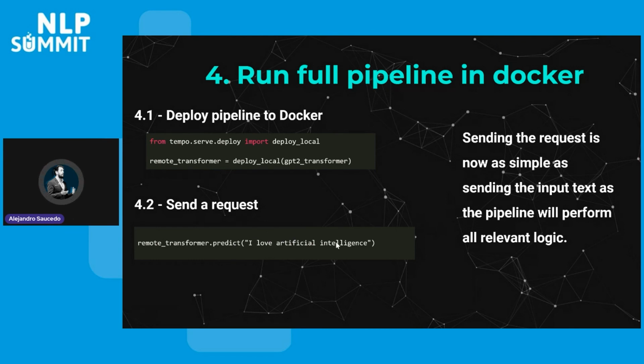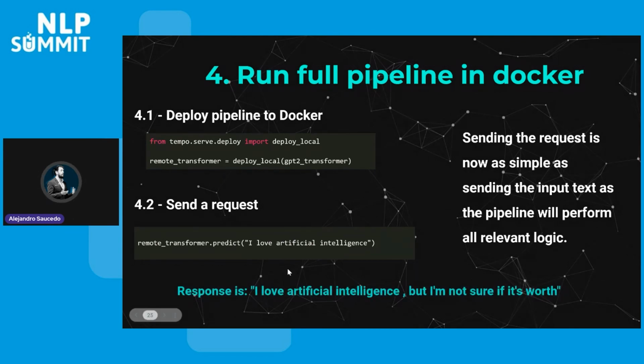So here it says, "I love artificial intelligence." And then the response that we get is, "but I'm not sure if it's worth," right? So that's basically what it replied. So, "I love artificial intelligence, but I'm not sure if it's worth." This doesn't mean really much. We probably have to ask to generate a little bit longer tokens, but you can see that this is all we needed to do.